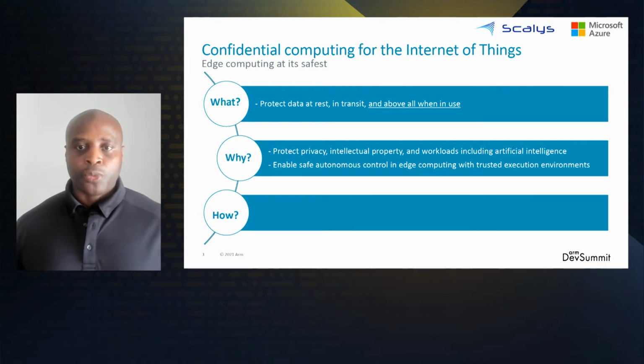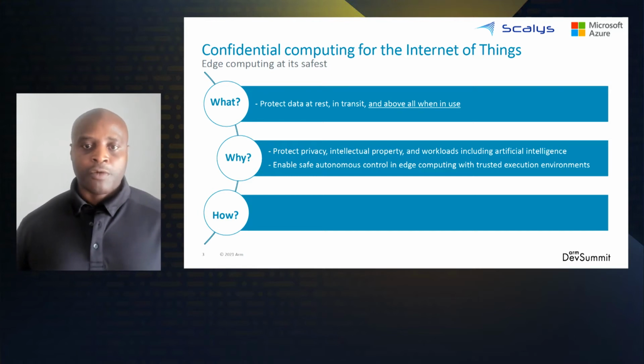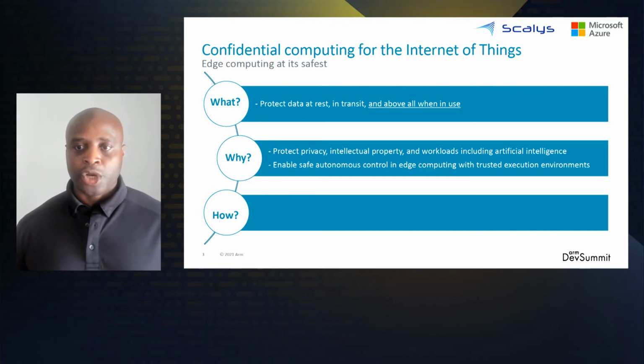First, confidential computing can help ensure that data in the form of intellectual property, privacy data, and compute workloads, including artificial intelligence, is only accessible to the right owners. Secondly, confidential computing protects the compute environment for safety.